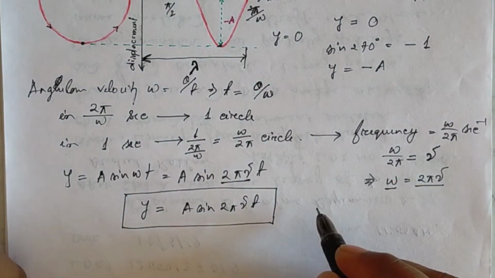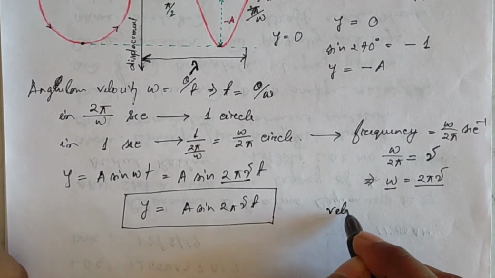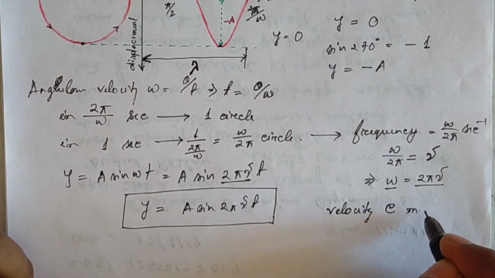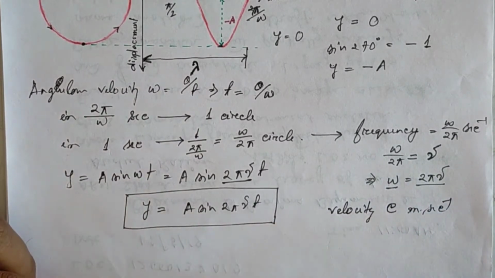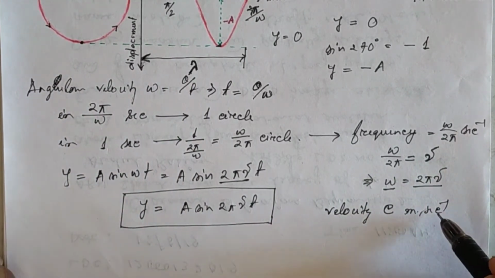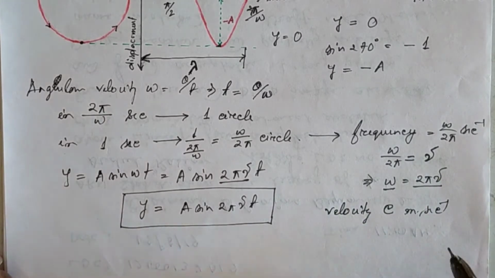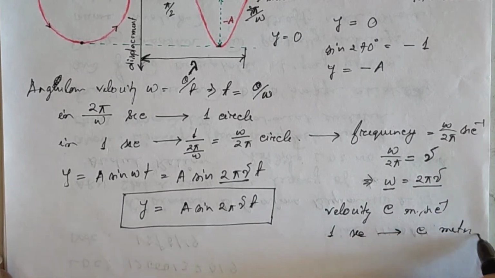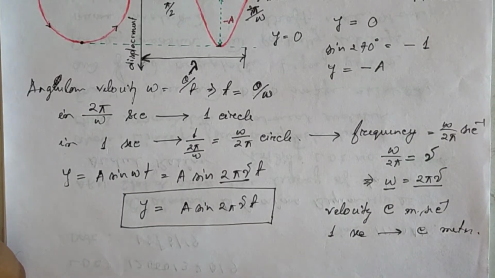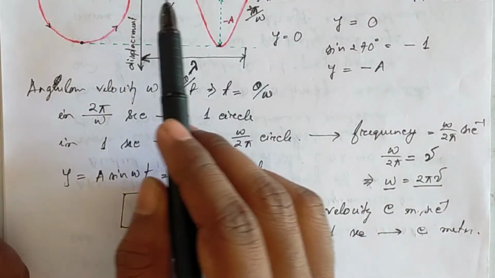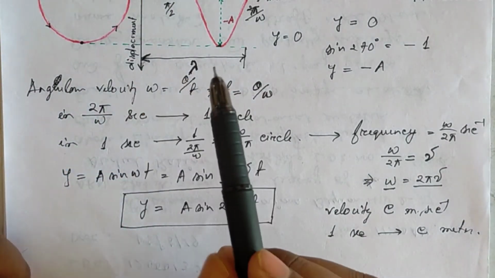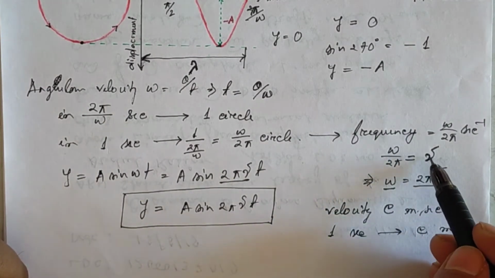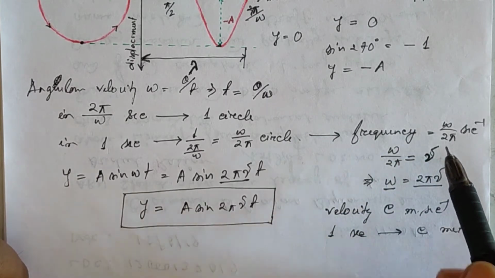Now if the velocity is c meter per second, that means in 1 second the particle travels c meters. As we have seen here, in 1 second ω/2π circles have been completed, which is denoted by ν.